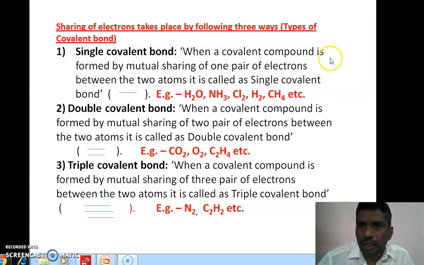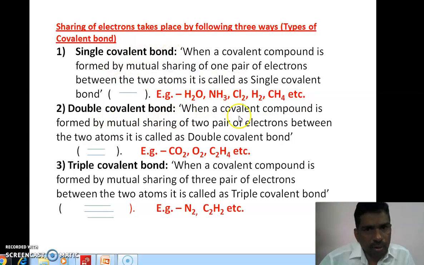First, the single covalent bond. When a covalent compound is formed by mutual sharing of one pair of electrons between two atoms, it is called a single bond, and it is represented by a single line. For example, water molecule, ammonia, chlorine, hydrogen, methane, etc. These compounds form single covalent bonds.